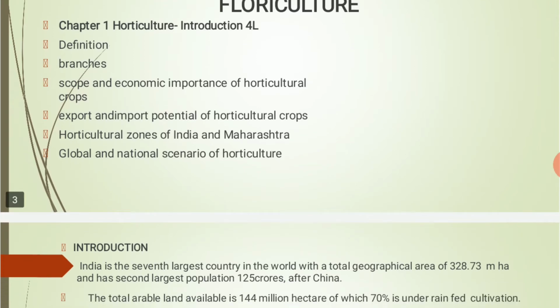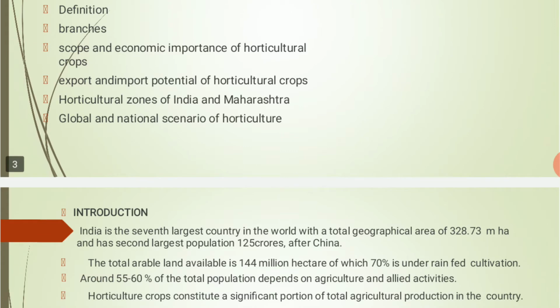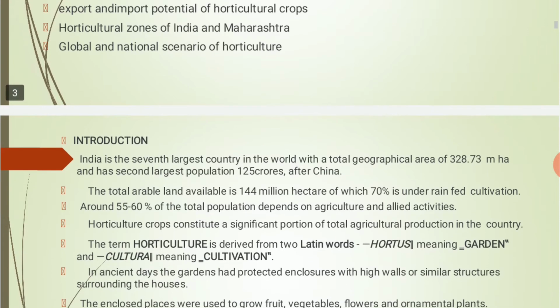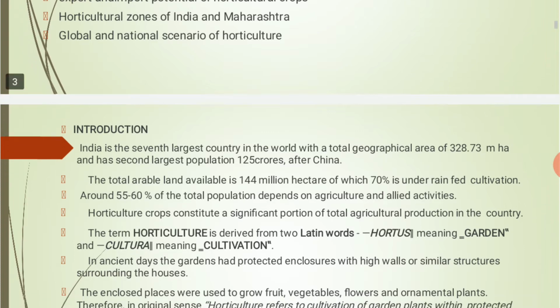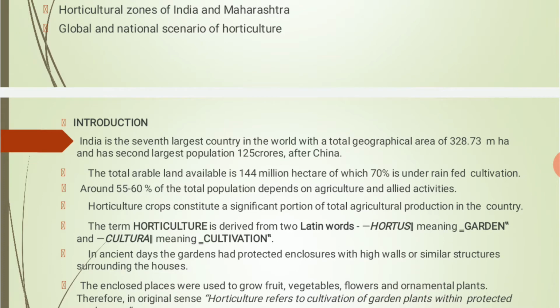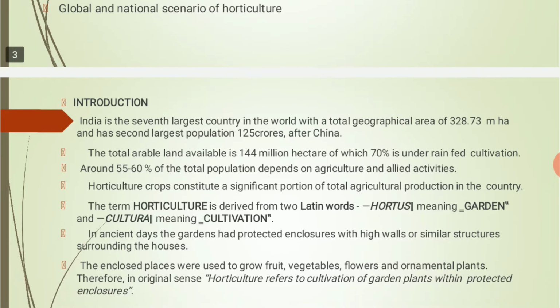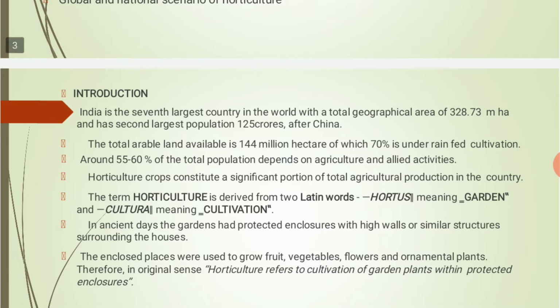So let's start with the introduction of horticulture and floriculture. India is the seventh largest country in the world with a total geographical area of 328.73 million hectares and has the second largest population, 125 crores, after China. Now it's maybe exceeding 130 or 135 crores. So according to geographical area, India is the seventh largest country. And what is the geographical area? It is